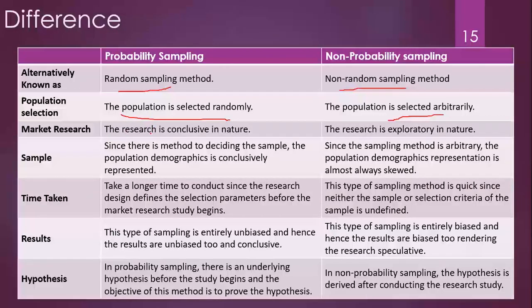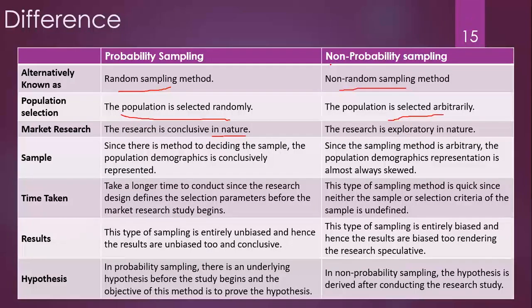In case of probabilistic sampling, the research is conclusive in nature, so you can draw good conclusions from probabilistic sampling. But in the non-probability sampling method, it is upon the researcher to draw an explanation, right? The result would not definitely explain something.